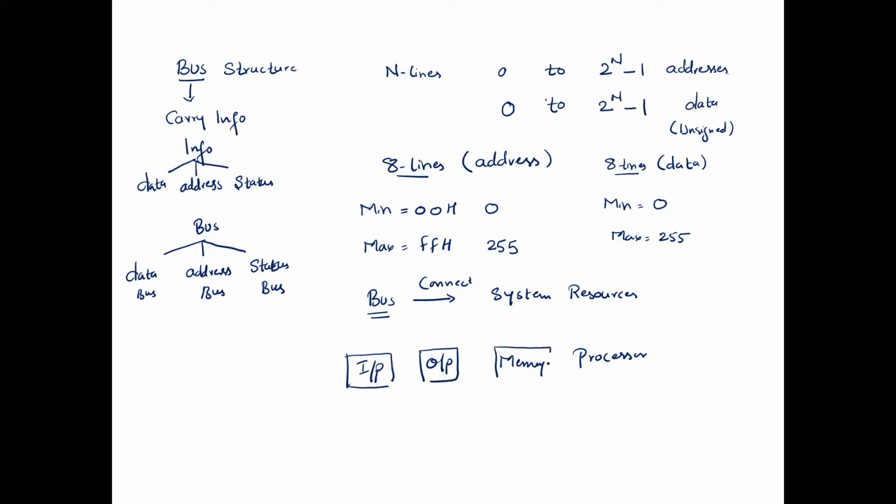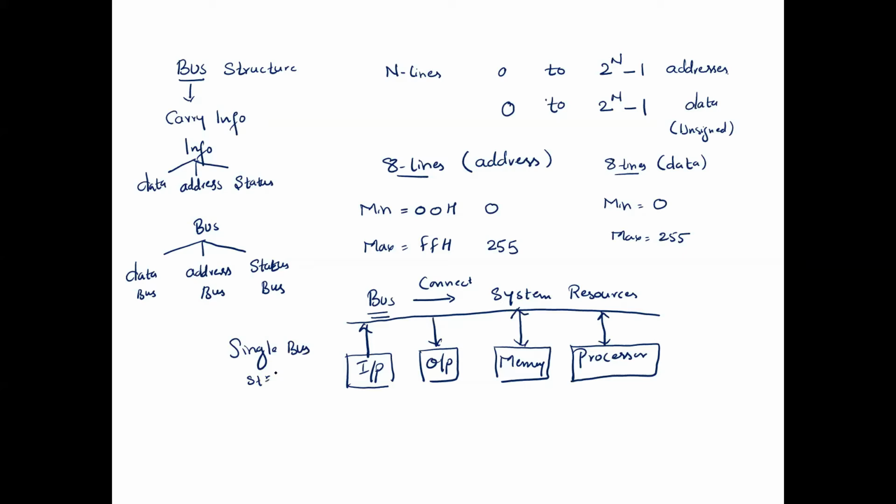These major system resources are connected together with the help of a group of lines called a bus. If I use the same group of lines to connect all the system resources together, then such a bus structure is called a single bus structure.